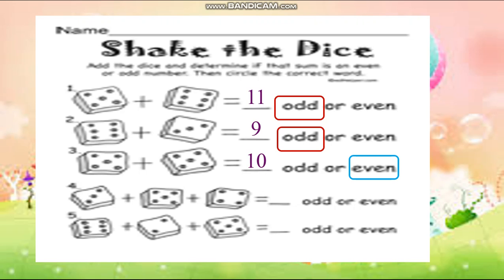3 plus 5, 8, 8 plus 4, 12. 12 comes in the table of 2, so even. Last one, 6 7 8. 8 and 5, 13. 13 doesn't come in the table of 2, so it is odd. Understood dear students?